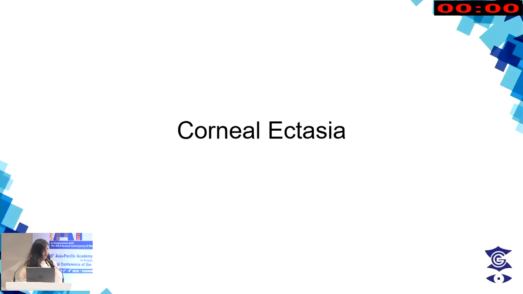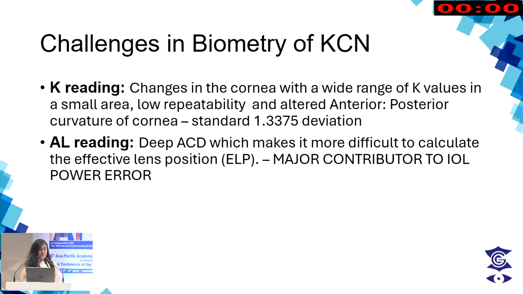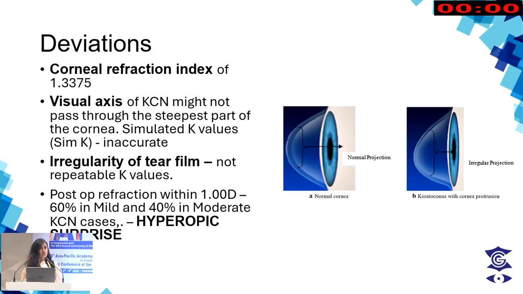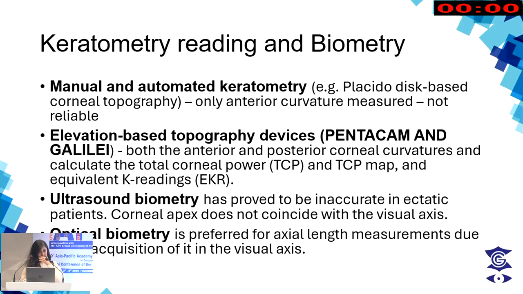My next topic, which I'll go through quickly, is corneal ectasia. The previous speakers have already touched on this. It is quite difficult to get the K reading as well as the axial length reading in these keratoconic eyes. The deviations are usually due to the deviation from the corneal refractive index, the visual axis being slightly displaced, and irregular tear film, and usually we encounter hyperopic surprise in keratoconic eyes. So keratometry and biometry can ideally be done using elevation-based topography devices rather than manual and automated keratometers, because they are not reliable.